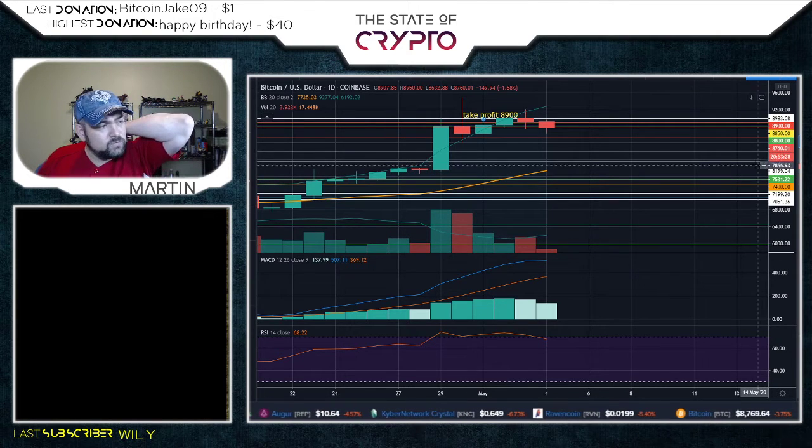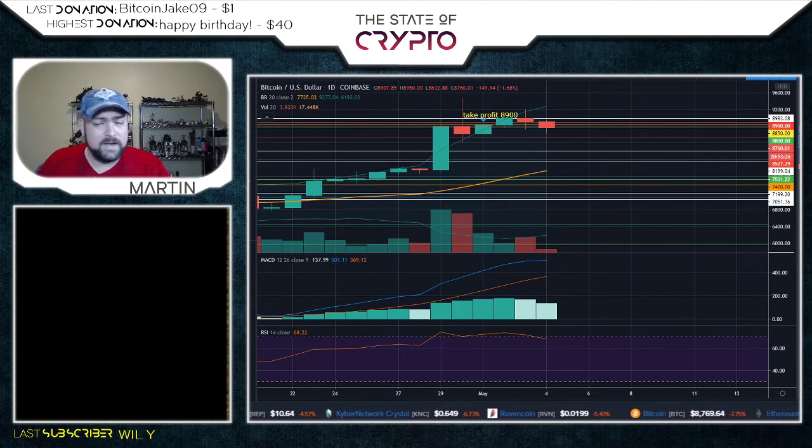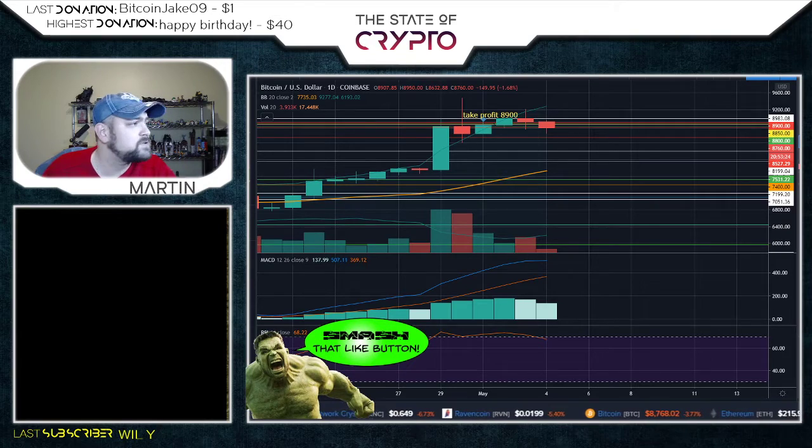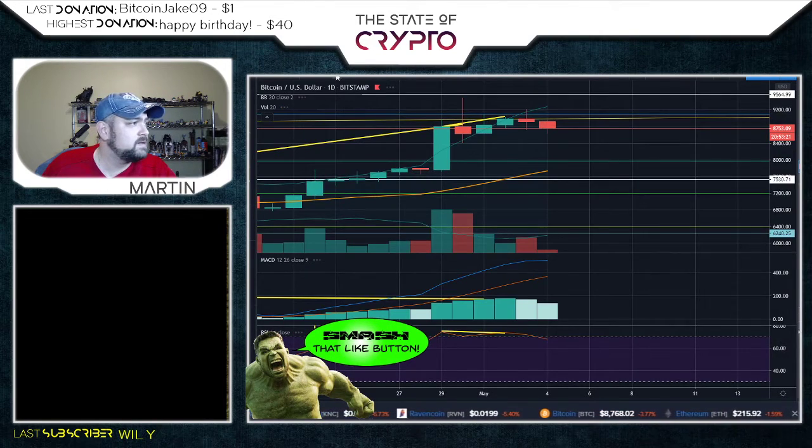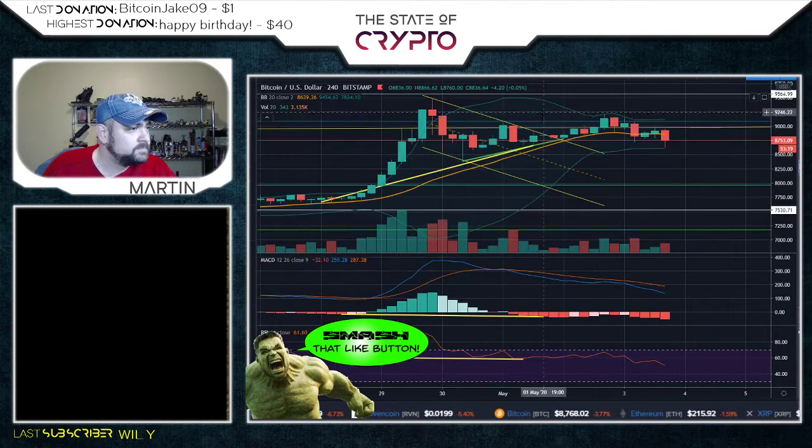8,760. So I'm close to where I want to enter. I just haven't found anything yet. So let's see if from the 1 hour we have some divergence that could potentially change my view on the market. Let's go to the 4 hours.